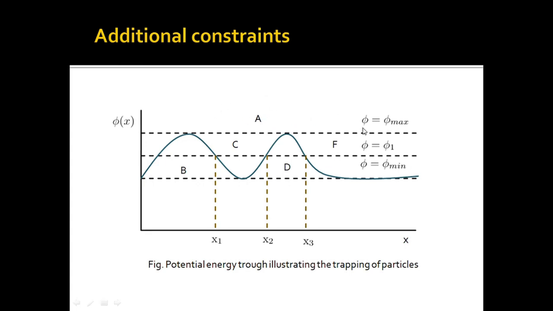But if phi for ions is less than phi max, then they are either in region C or in region F. Once in this region, the ions are trapped in this region and they bounce back and forth here. This is because once the ion reaches here, its kinetic energy becomes 0 and so it can't cross the barrier. If it tries to cross this barrier, then its kinetic energy becomes negative and velocity becomes imaginary, which is physically not possible. Hence, it is trapped inside.